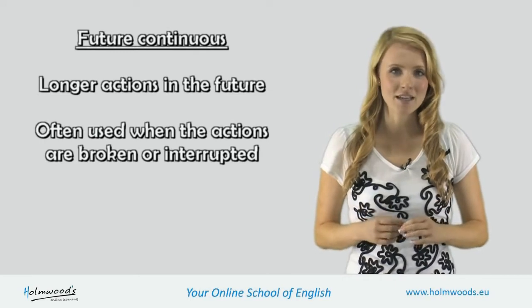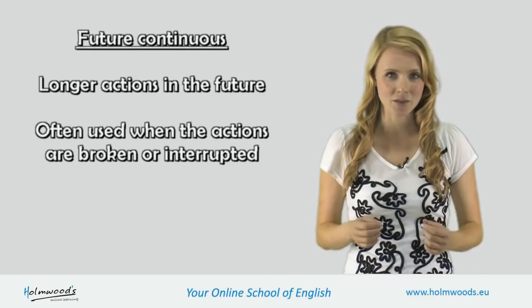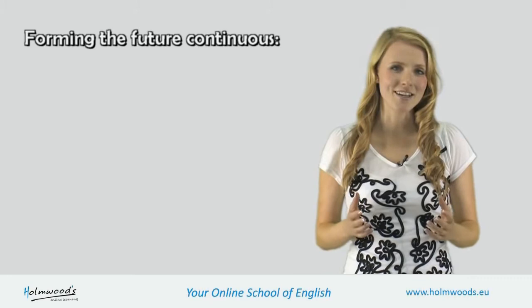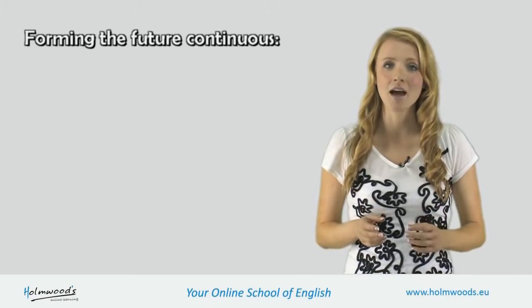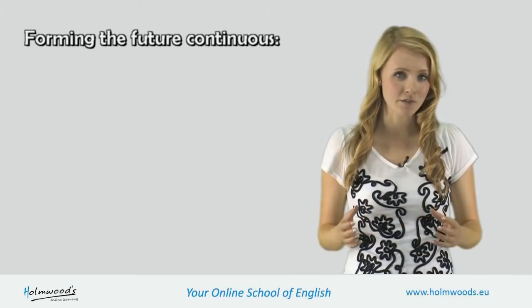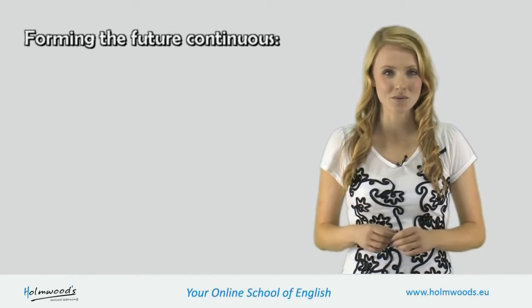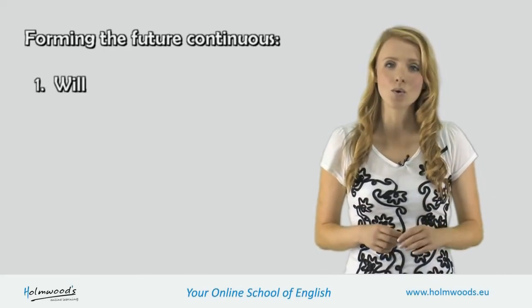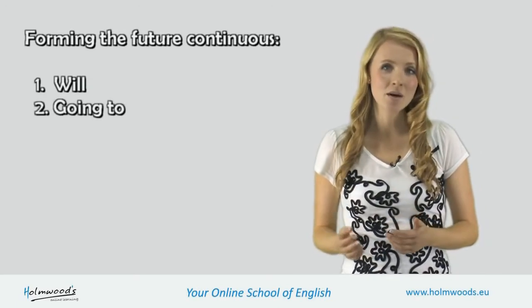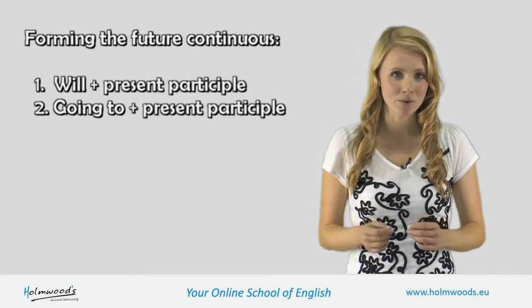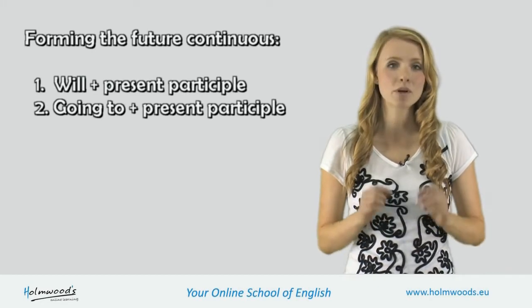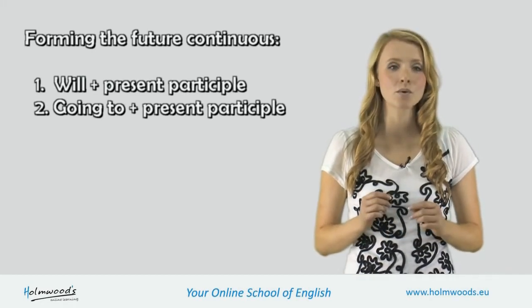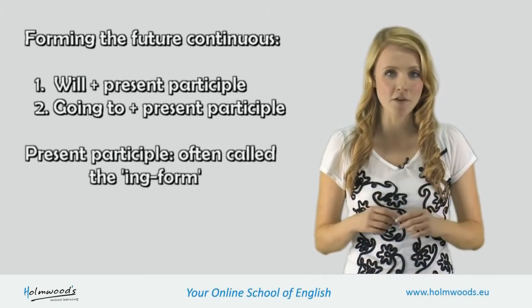Let's first look at how we form the future continuous. Actually, there are two ways, and it doesn't normally make much difference which way you choose. You can use will or going to plus the present participle. The present participle is often called the ing form of the verb.